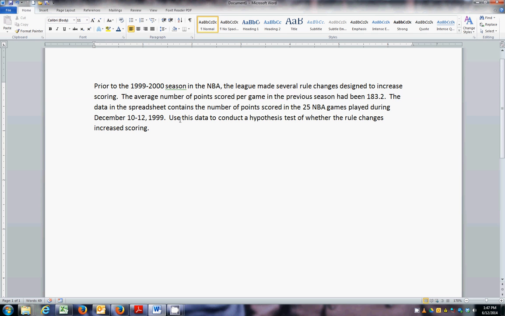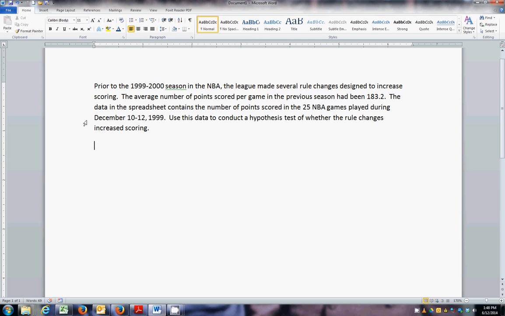Let's look at the scenario. We've got the NBA prior to the 1999-2000 season. The NBA decided to make some rule changes to increase their scoring, make it a more exciting game, exciting product. So their data from before the season had the average points scored per game to be 183.2. So this is the combination of both teams.